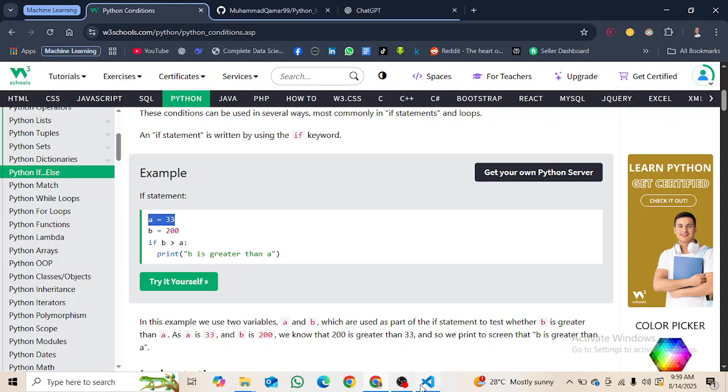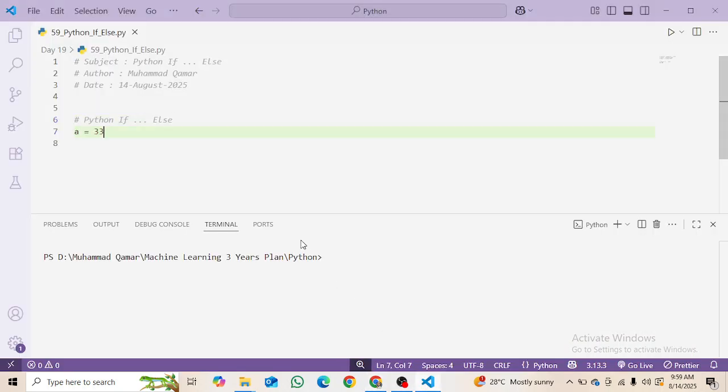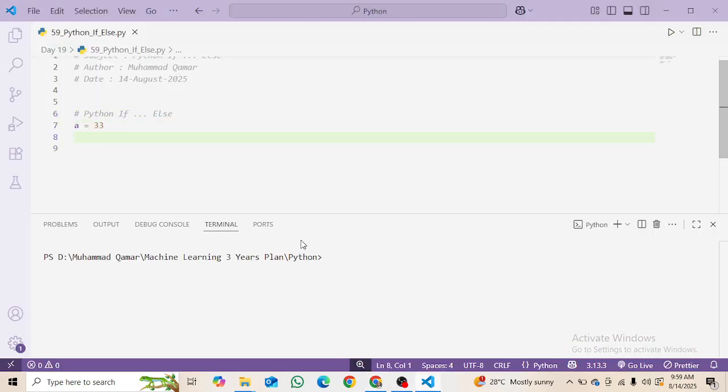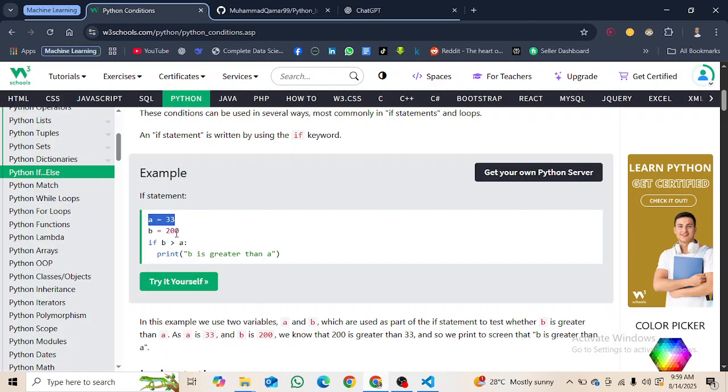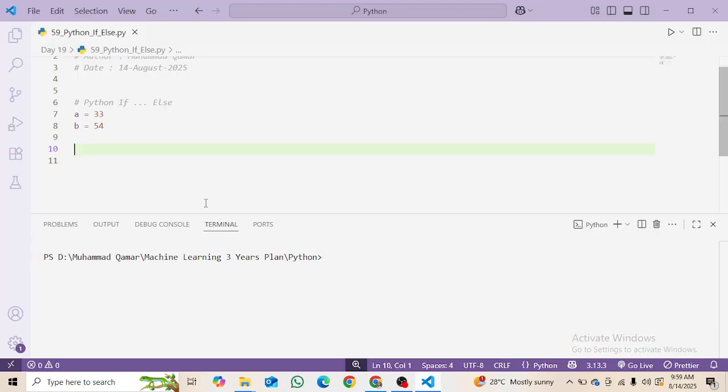So I am going to make a copy and paste it here, then make another variable b and place the value of 54, let's suppose 54, inside it. They are storing 200 but we are storing 54. Then using the if keyword and then any logic I want to apply here, and then using the print statement. If it is true, then print this. Okay, so let's check out what we are going to get.